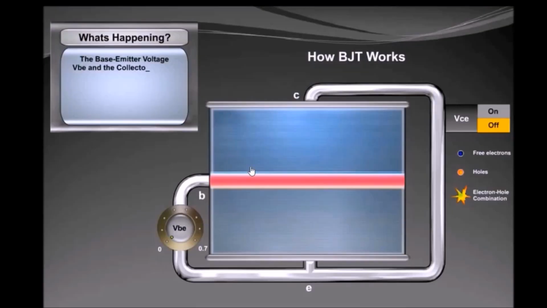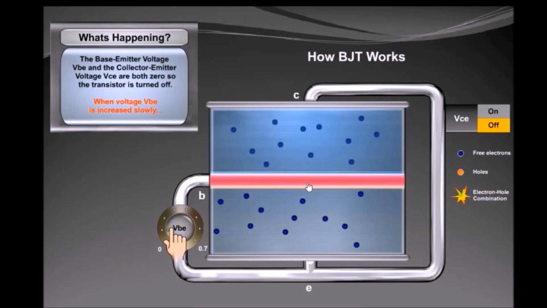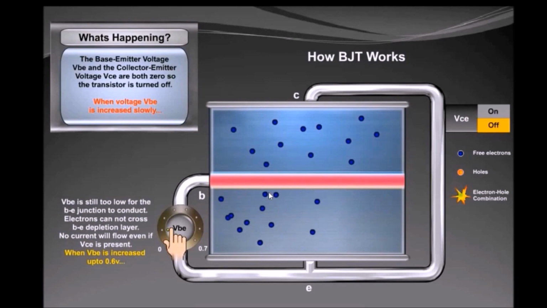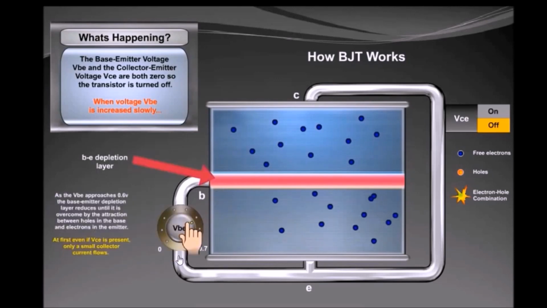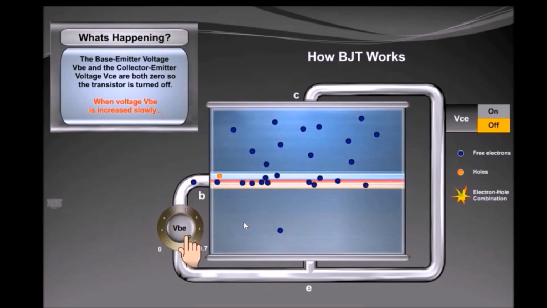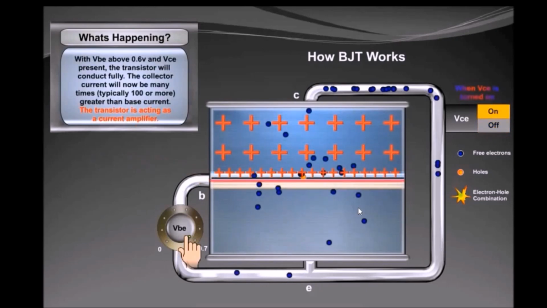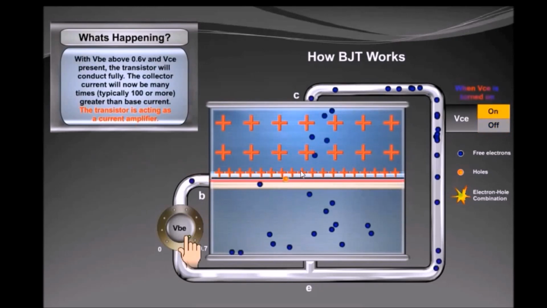Here there is an animated video of a transistor. Here is the emitter region, here is the base region, and here is the collector region. VC is applied here and VB is applied here. When VB is 0, no current will flow through it. In the beginning, we have turned this VCE off, and as we increase VBE, current will start to flow through it. As we increase VBE, the depletion width of the base-emitter junction will start to decrease and current will flow between base and emitter. Here you see when VB crosses 0.6 volt, electrons start to flow through this wire, and as soon as we turn this on, all electrons get sucked to the collector region, and that will cause the collector current to flow.